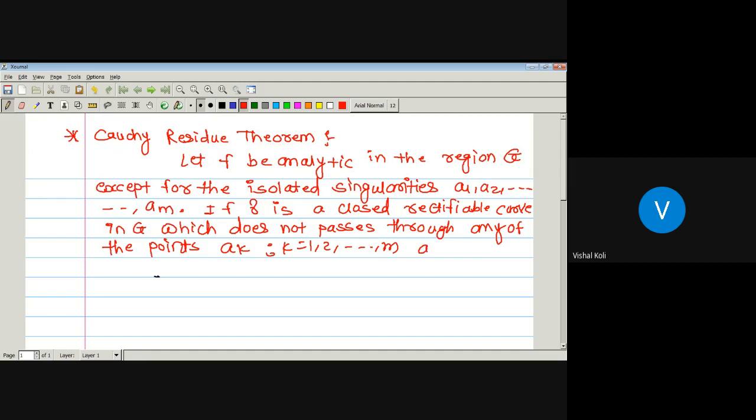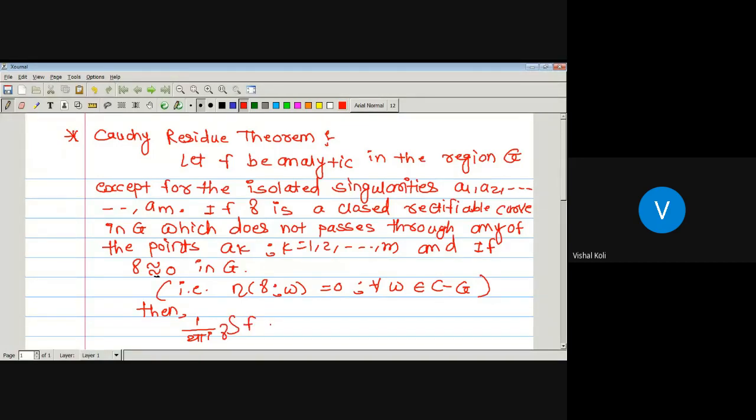And if gamma is a curve which is homologous to 0 in the set G, it means that the index of the curve gamma with respect to the point w equals 0 for all w belonging to C minus G. Any curve gamma is homologous to 0 whenever the index of the curve with respect to any point w is equal to 0 whenever w is a member of C minus G. And then we have to prove that 1 upon 2 pi i times the integral over the curve gamma of f of z dz is nothing but the summation, k running from 1 to m, of the index of the curve gamma with respect to the point ak times the residue of the function f at the point ak. That one we have to prove.